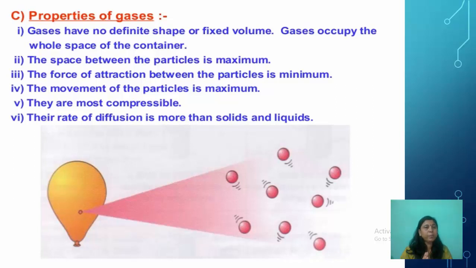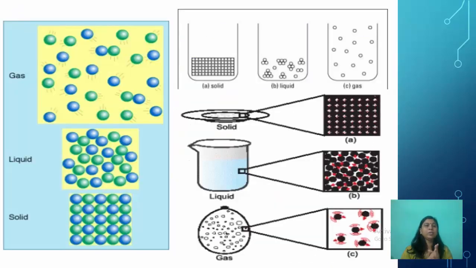They are most compressible, and their rate of diffusion is more than solids and liquids. You can see the three states of matter: gas, liquid, solids. In the gas the particles are very far apart, in liquids they are closer, and in solids they are closest.